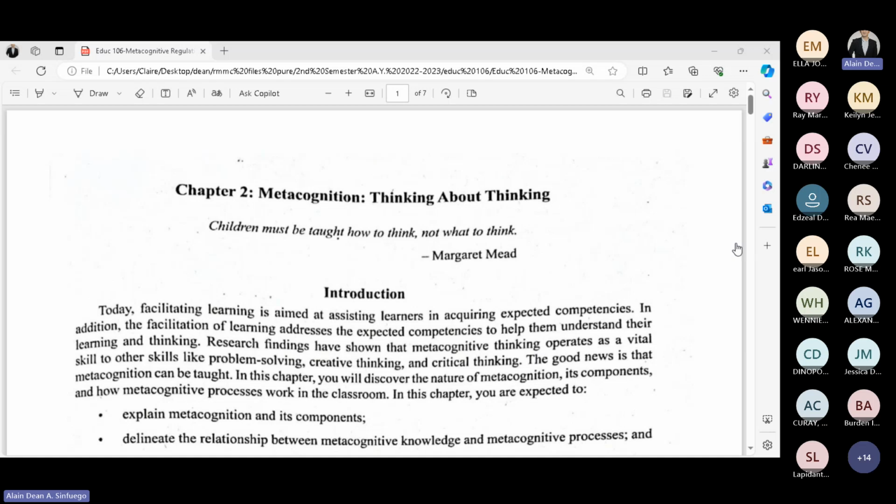I also emphasized that if you only focus on one aspect, we coin it as a learner who is a nerd. When we say nerd, we pertain to people who focus on the intellectual aspect only.